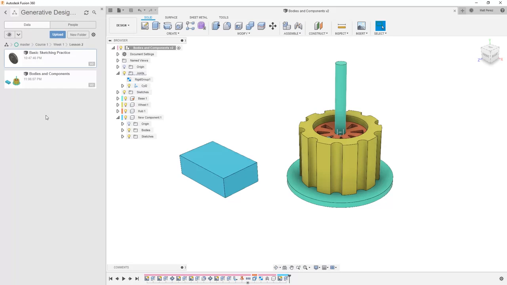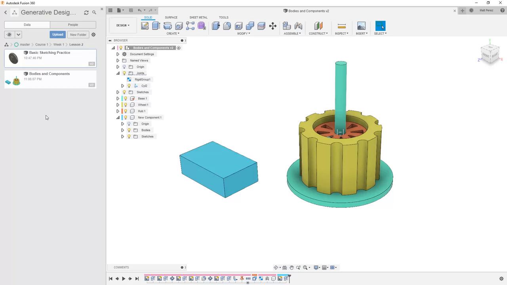So not necessarily just this subfolder, but our entire generative design specialization project. So make sure when you do this that you invite people you trust. Now there are certain permissions and things that can be controlled within a team hub, but we're not going to get into team hubs here in this course. We're mainly going to be focusing on generative design and the application of some of our basic modeling tools that we'll need.